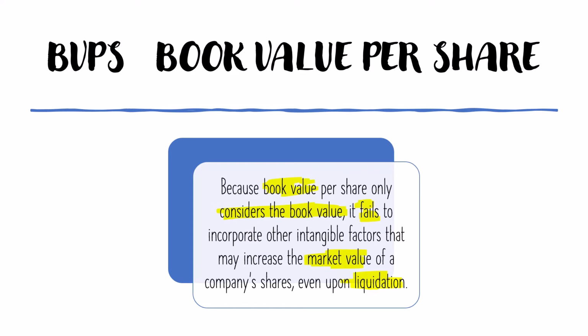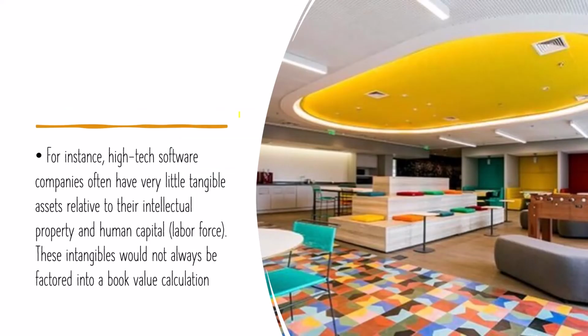Another very important thing you should remember is that we cannot use the book value for software companies, as they offer very few tangible assets, as their major assets may be in the form of intellectual property or human capital. Not many factories, not many buildings, not many gardens are required in the case of software companies. So PB ratio cannot be analyzed for software companies.